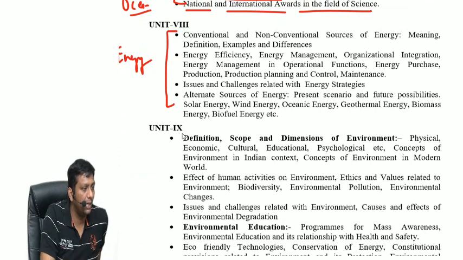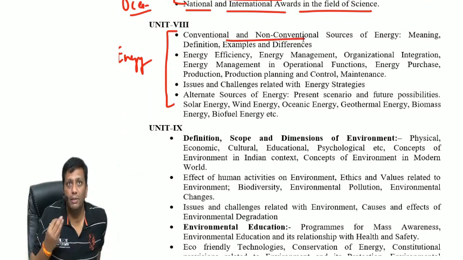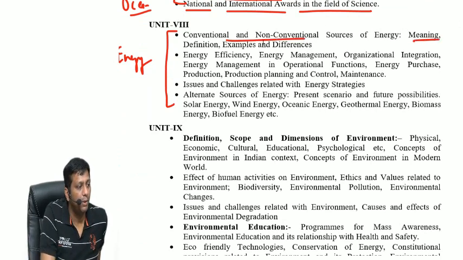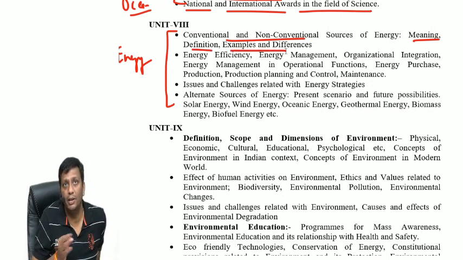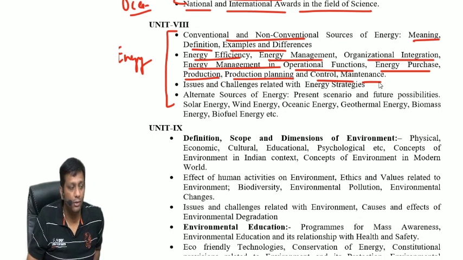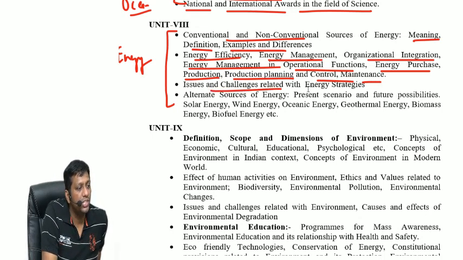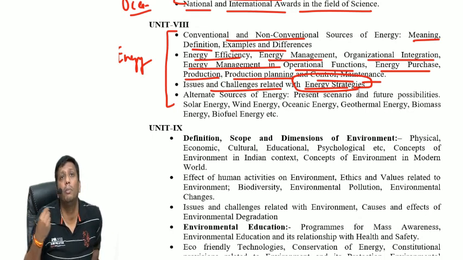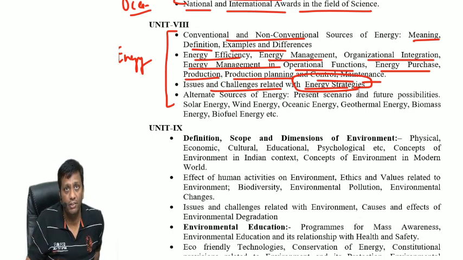What is unit number 8? What about the conventional and non-conventional sources of energy? Its meaning, definition, example and differences. Energy efficiency, energy management, organizational integrations, energy management in operational functions, energy purchase, production planning, control and its maintenance. Next, what about the issues and challenges related to energy studies in India? Energy strategies in India. That's why India could not become very successful, and there is so much delay, guys, to complete electrification in India.